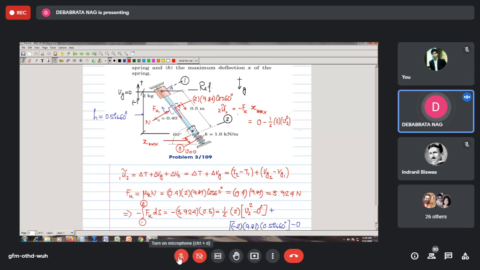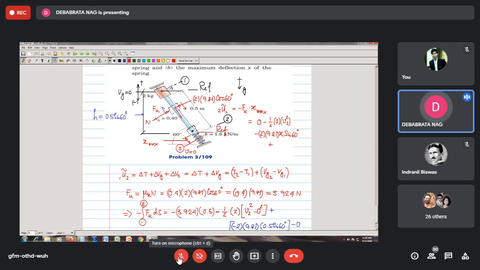Put the magnitude V2 square, that is delta T. Delta Vg, you can take this as your reference and say that delta Vg will be minus 2 into 9.81 into X max sin 60 degree. That will be your delta Vg, because I take minus since this is where I take the reference. Then we have plus delta Ve.